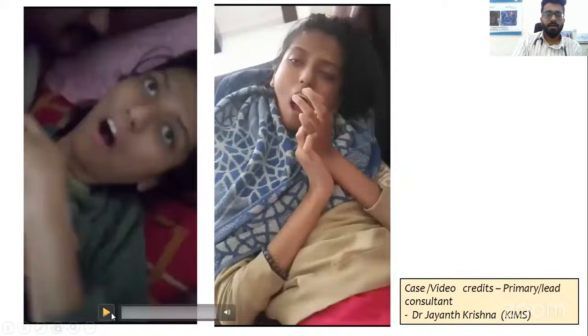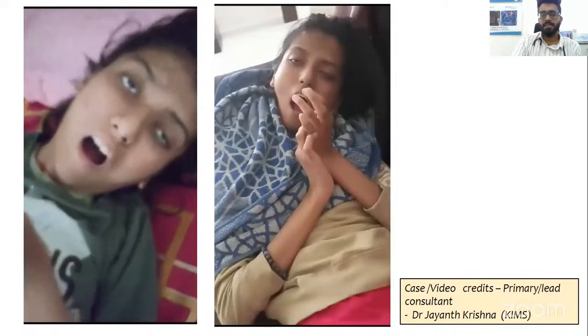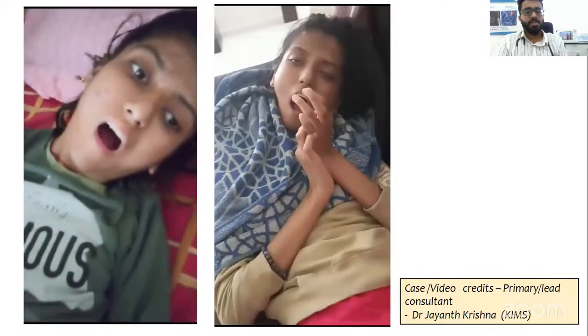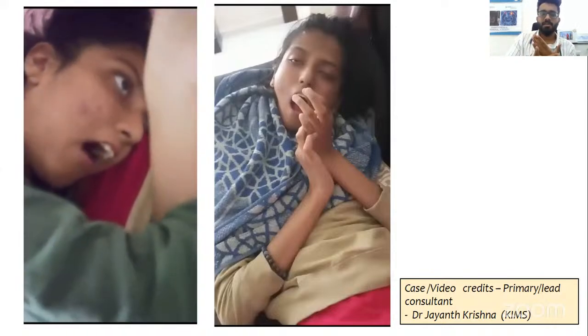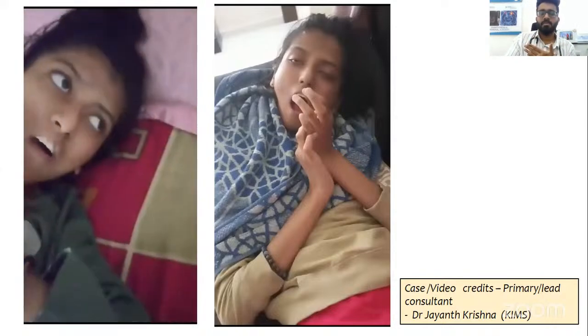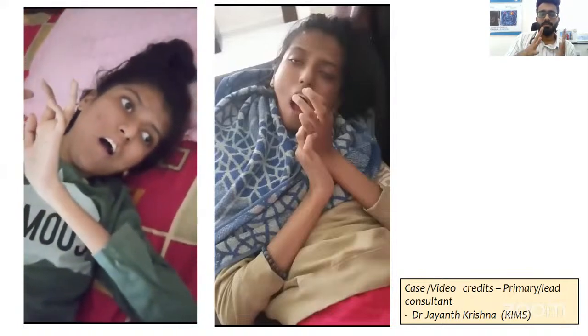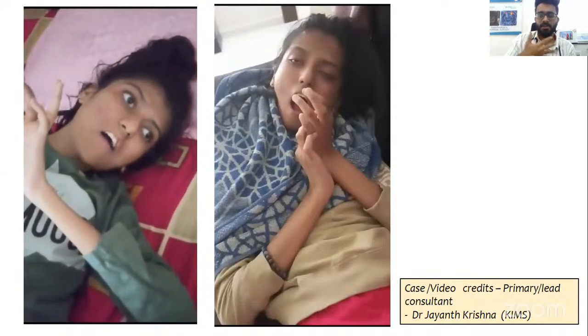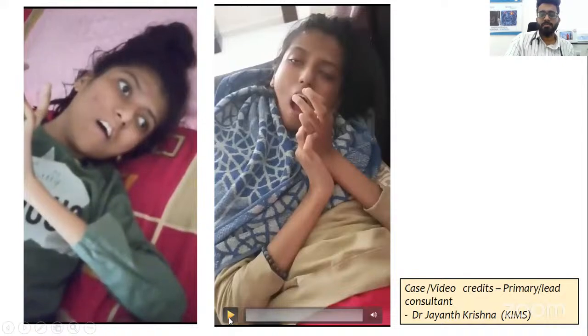So this is a child with a genetic diagnosis of Rett syndrome. If you see the chest, this child has midline stereotypies. The hands are constantly in the center. The child also has some random repetitive lip movements. There is facial dystonia. There are also midline movements in the hands. The midline stereotypies are very characteristic of Rett syndrome. So this was a genetically diagnosed case of MECP2.